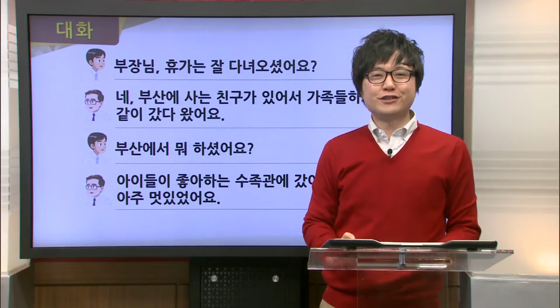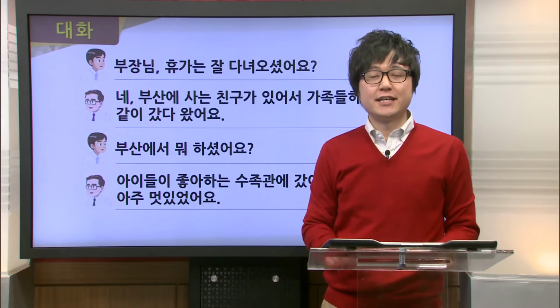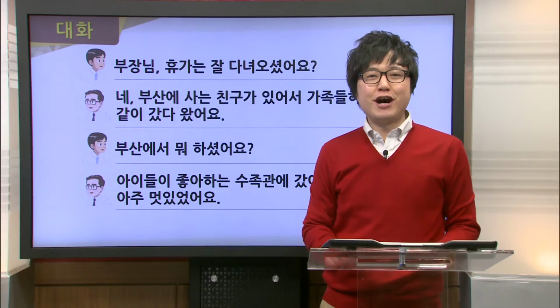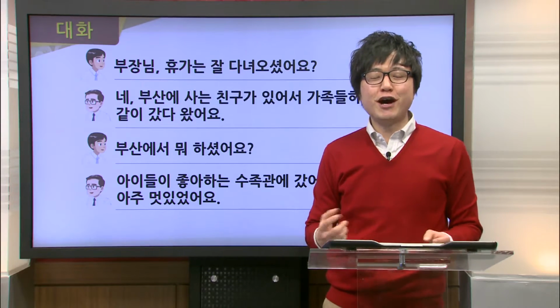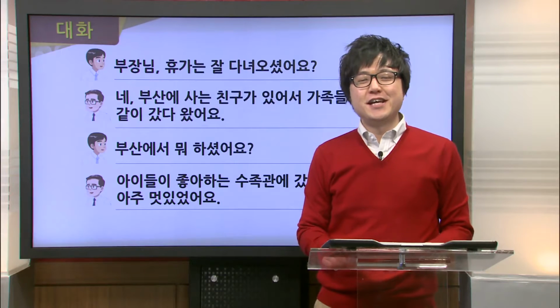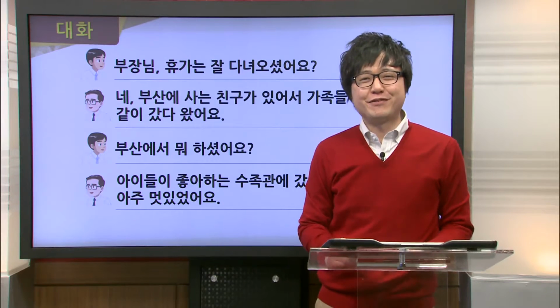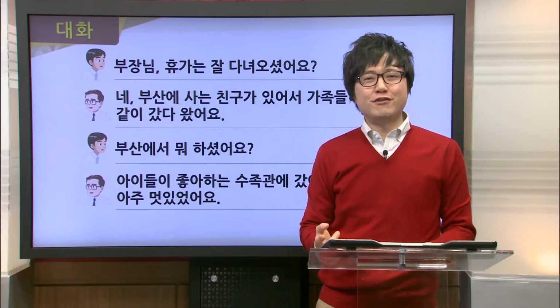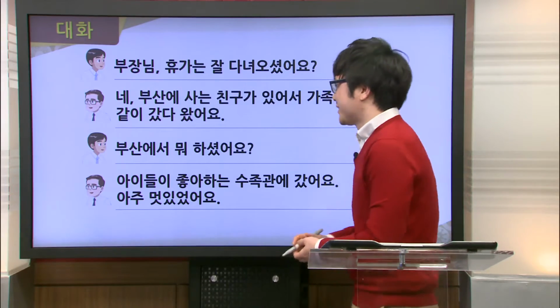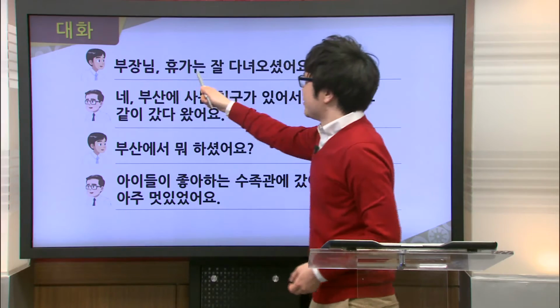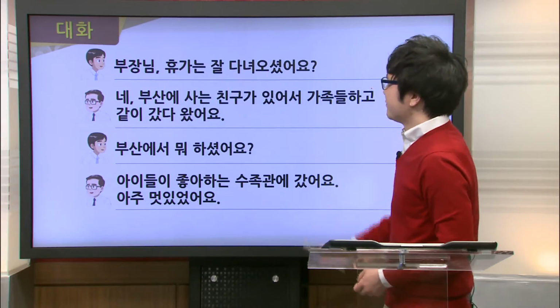Now, let's take a closer look at the dialogue for this section. In today's dialogue, we have a conversation between Mr. Lee and Mr. Kim, who are talking in the company lounge. Now, Mr. Lee has just come back from vacation, and so Mr. Kim has some questions for him. So he starts off by asking, 부장님, 휴가는 잘 다녀오셨어요?